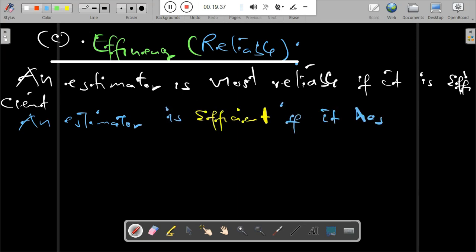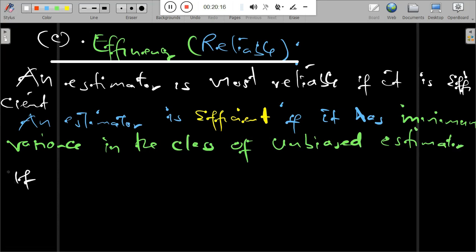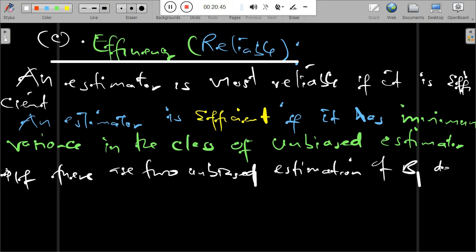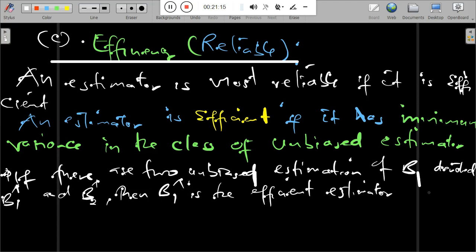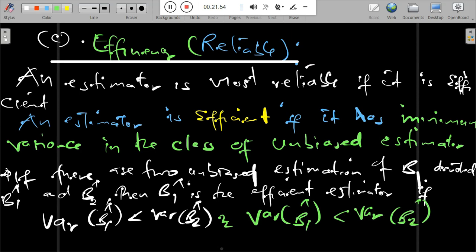So if there are two unbiased estimators of beta 1, denoted by beta 1 estimated, and beta 2 estimated, then beta 1 estimated is the efficient estimator if the variance of beta 1 estimated is less than the variance of beta 2 estimated.